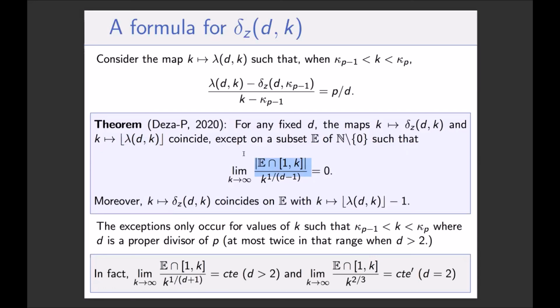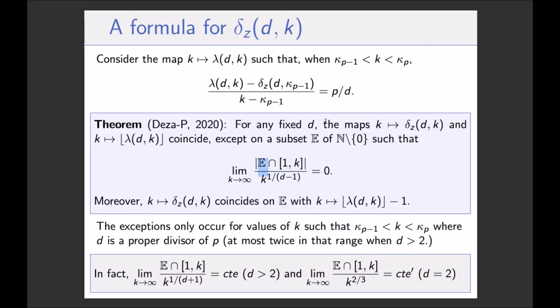Moreover, we have a complete characterization of the exceptions in all dimensions. It's kind of technical, so I won't tell you which, but we have a complete characterization of these numbers. And in addition, if you're in the set of exceptions, we also know the value of delta z d k.